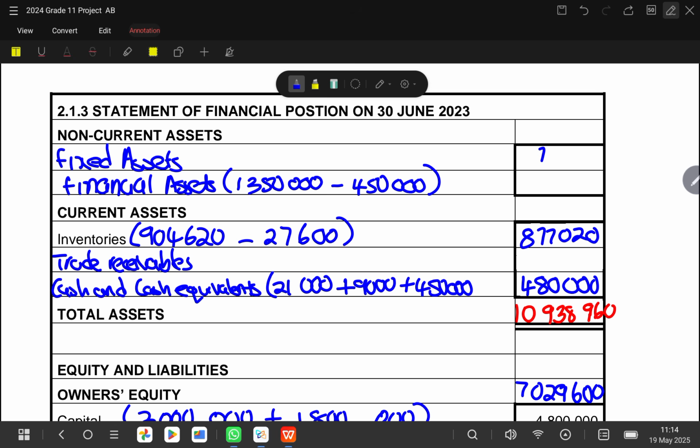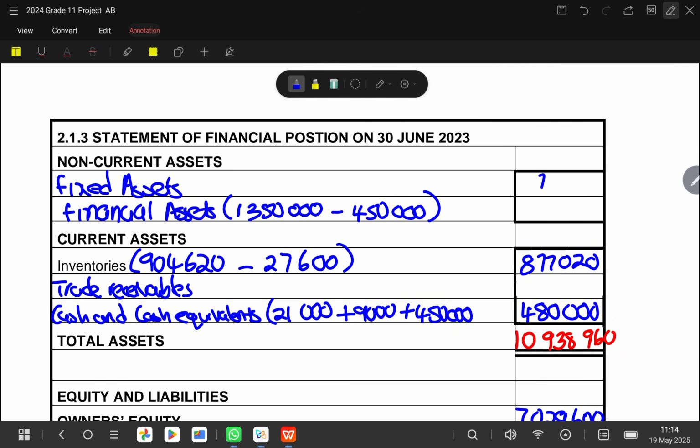So it gave us 480,000. So we are good to go. Then let's get our 1,350,000. Then we say subtract 450,000. We are left with 900,000. So we are almost done with our balance sheet.